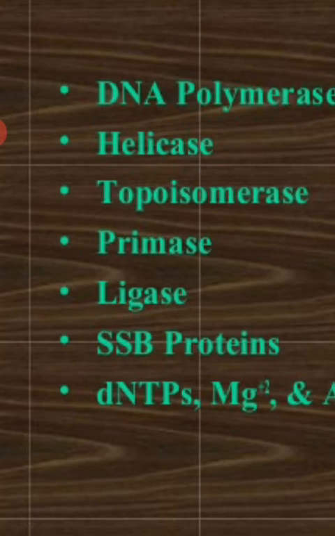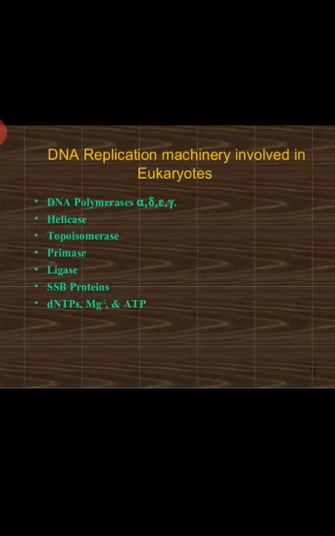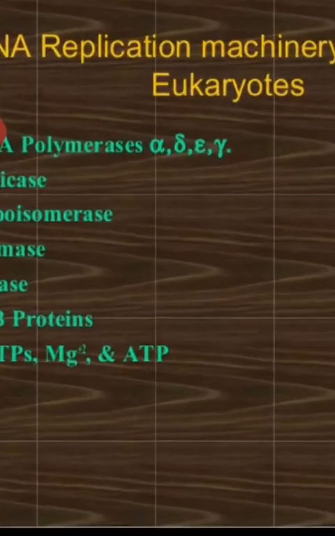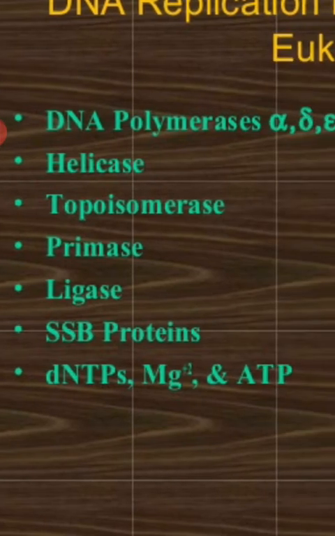Even after filling in those nucleotides, some gaps are left, and these are sealed by the enzyme called ligase. Ligase functions as glue, sealing the gaps left between consecutive Okazaki fragments.